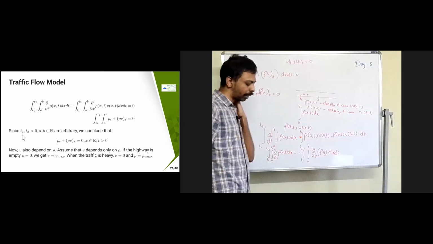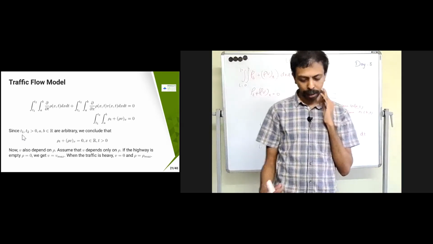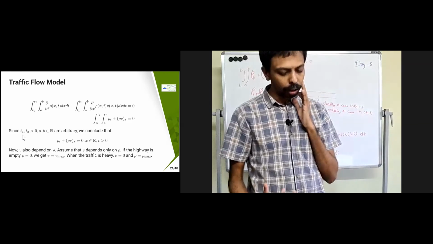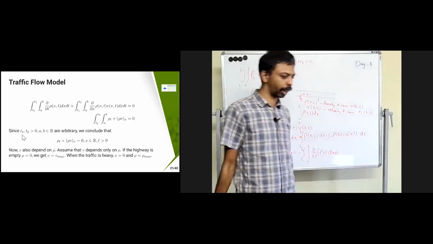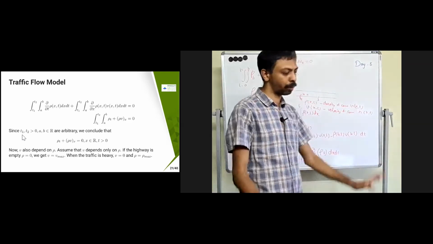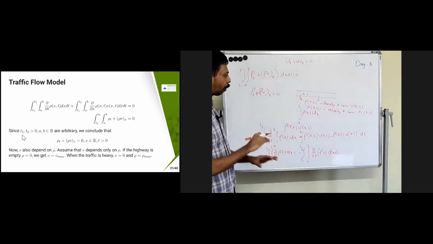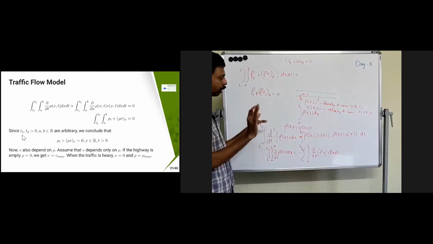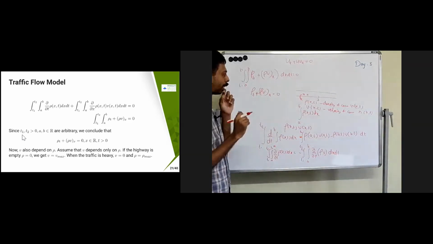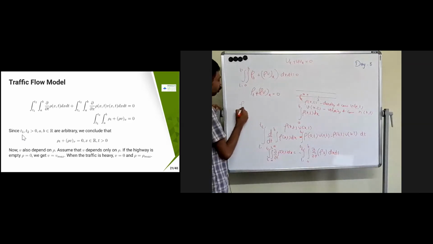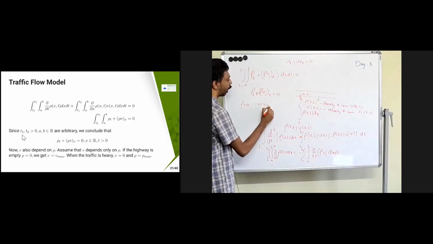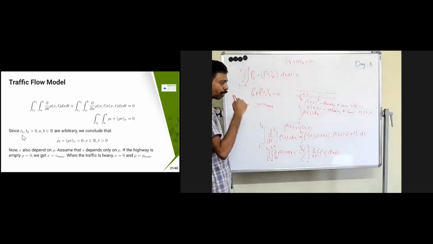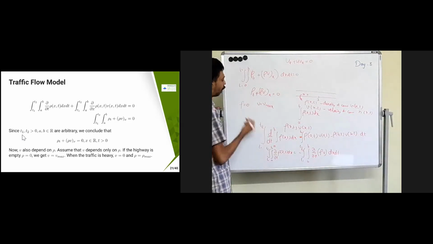If you take the physical situation, at night time when there is hardly any traffic at all, we can go at a high speed, just like anything. So you can reach the maximum speed. There are no cars, no vehicles. What you can see is that rho, the density, is going to be 0, and you can go at a high speed, which is called Vmax.